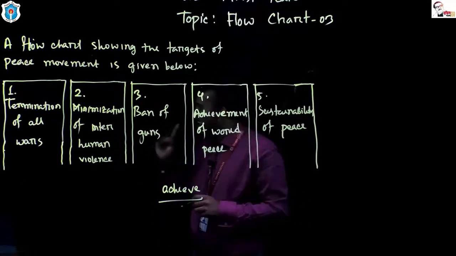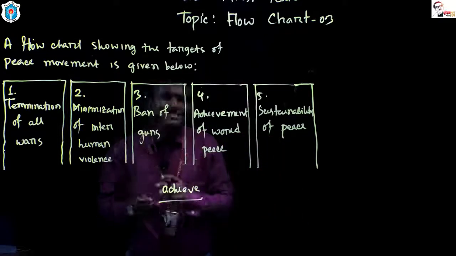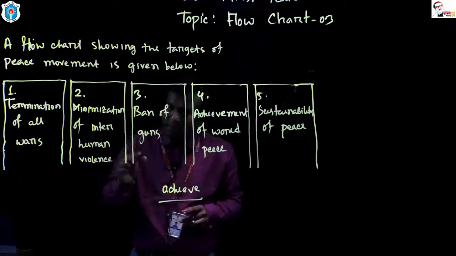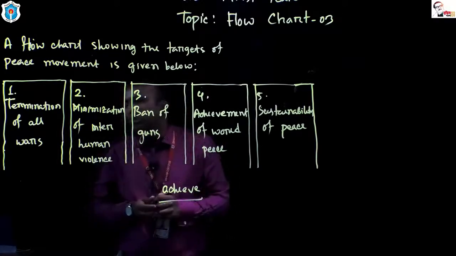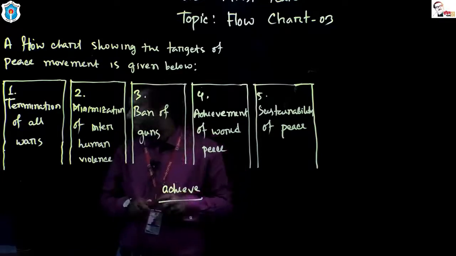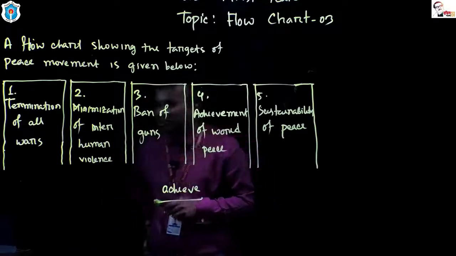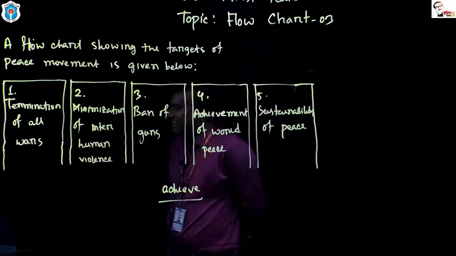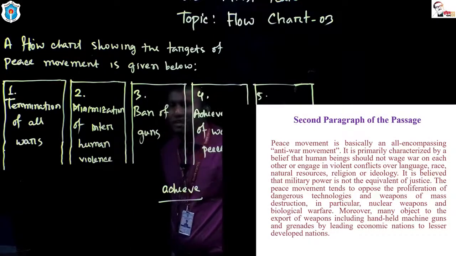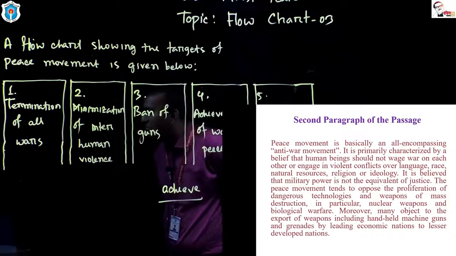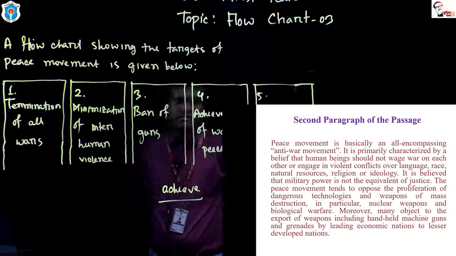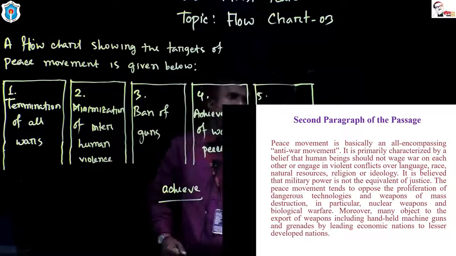There is one answer left, and this answer is not given in the first slide, first paragraph. Now we are going to the second paragraph. Okay, thank you. Now try to find out another objective of the peace movement from the second paragraph. Who can give me the sixth answer?